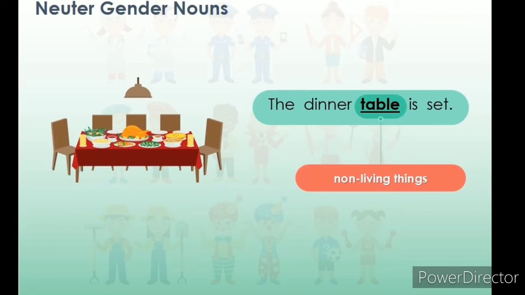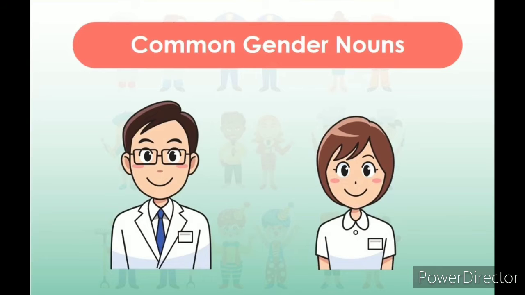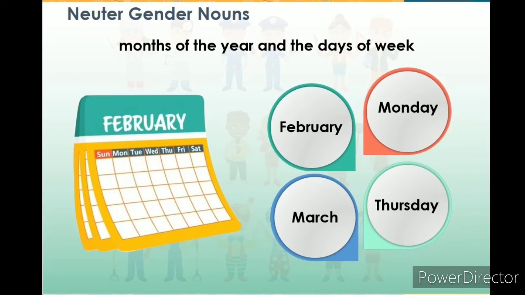The words clothes, bed, table, books, shelf, house, river are neither masculine nor feminine. It means they are neither masculine nor feminine gender nouns. They are non-living things, so they are all neuter gender nouns. They are all objects and places.